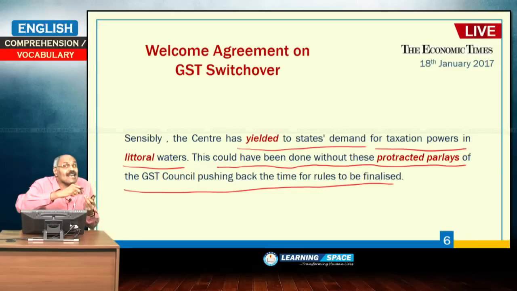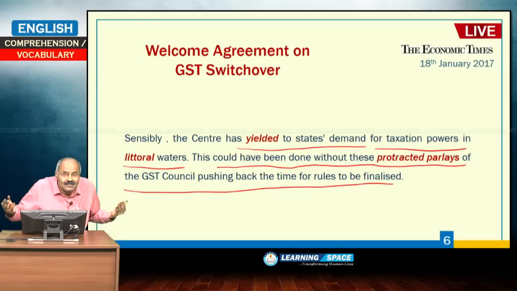That means this is delayed by 3 to 6 months. These things, whatever decided today, could have been decided long back. Why 6 months delay, 3 months delay? These things could have been accepted 3 months ago, 6 months ago. Why has the central government gone for these many GST council meetings?